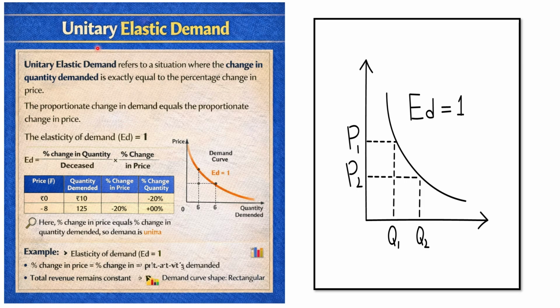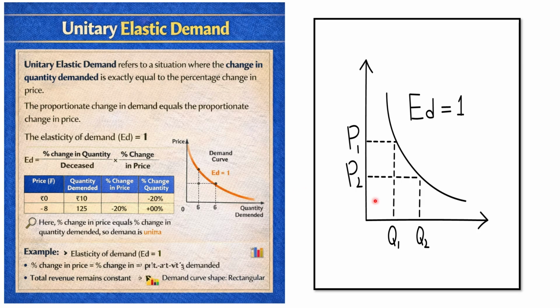Moving on to the next, unitary elastic demand, which refers to a change in quantity demanded exactly equal to the change in price. That is, the proportionate change in quantity demanded and price are equal. This is the formula of price elasticity of demand, and this is the table where you can see that if the price increases, the quantity demanded will decrease, and if the price changes, the quantity demanded also changes.